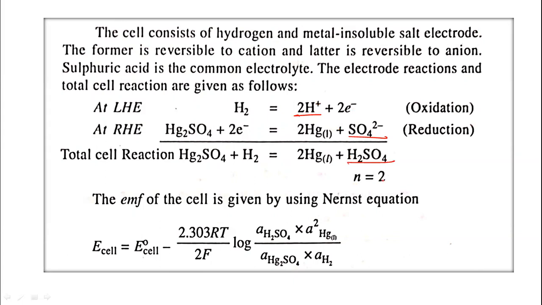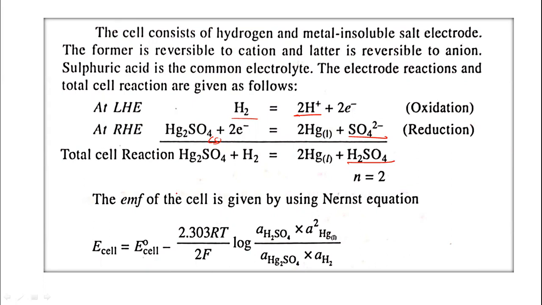n equal to 2 here. 2 electrons are involved in the reaction. So once again, you have to see the reaction belongs to this chemical cell without transference. Hydrogen gas is converted to hydrogen ions. 2 electrons are released, that is oxidation. And those 2 electrons are added onto the sparingly soluble salt, mercurous sulfate. So this is converted to 2 mercury metal and sulfate ion. And this is the net reaction.